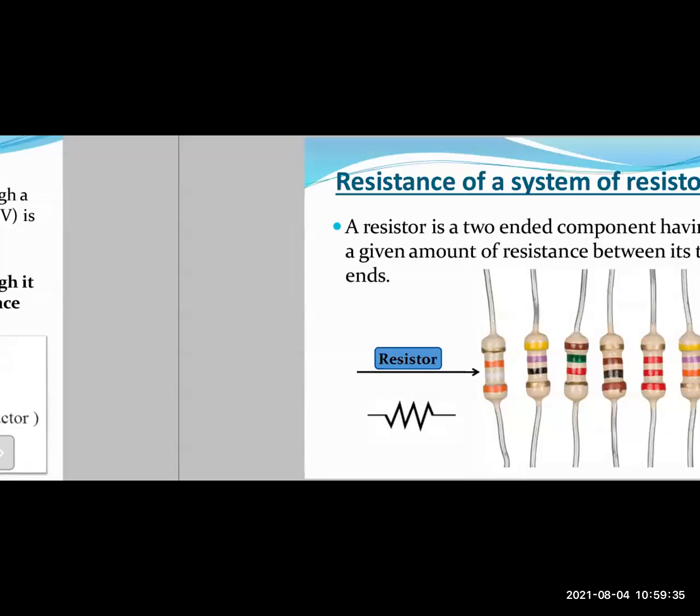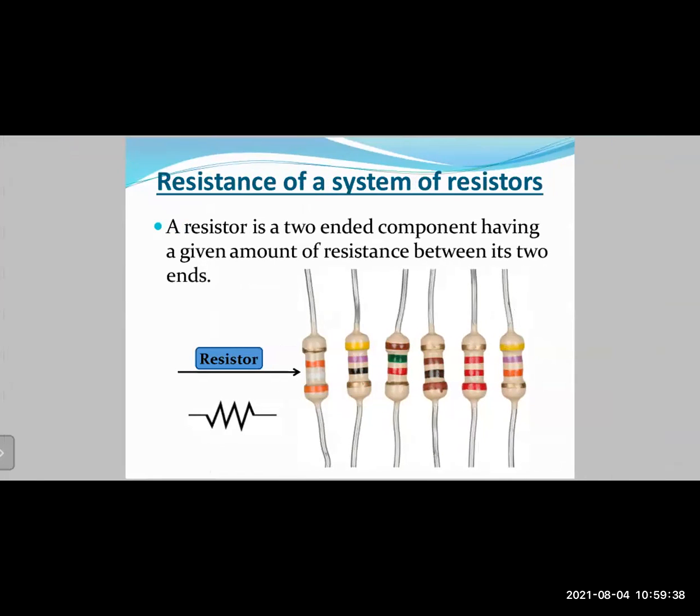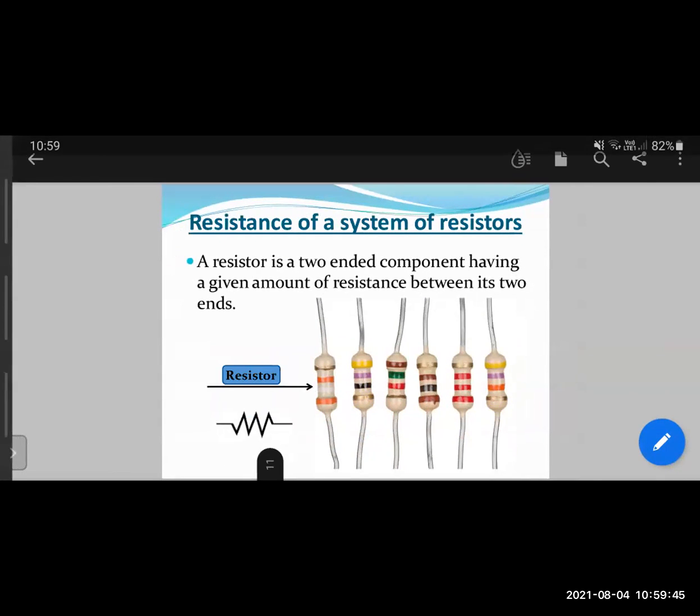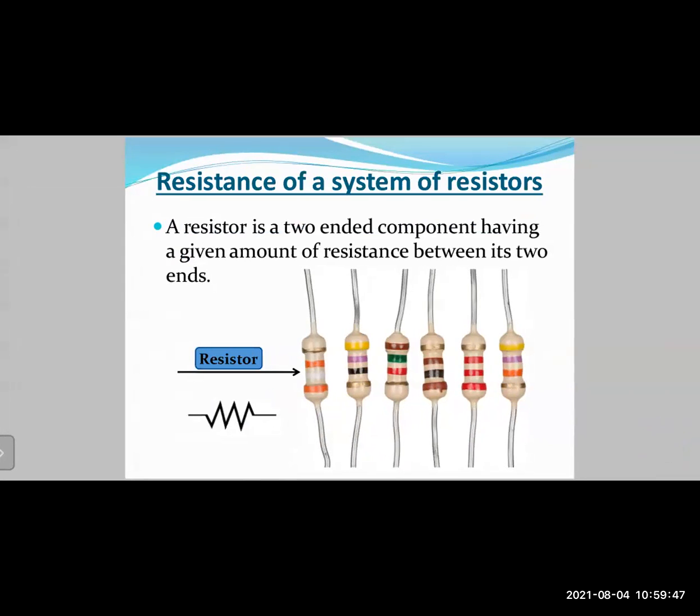Now, let us try to understand what we mean by resistance. We are going to study the concept of resistance of a system of resistors. Resistance means the opposition offered to the flow of electrons. Now what does it mean? When we say that current is flowing through a conductor, what does it mean? A conductor, let's say, is a metal, right? A piece of metal will be made up of atoms, though the atoms are very, very close to each other.